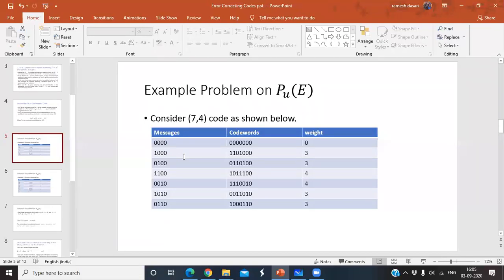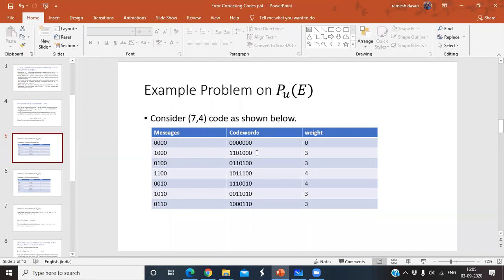Don't confuse. That means here my consideration is from the MSB side. So first is MSB, that is M0, M1, M2, M3, or M1, M2, M3, M4. So read from right to left actually. So 0, 0, 0, 1 like this, then 0, 0, 1, 0, 0, 0, 1, 1, 0, 1, 0, 0, 0, 1, 0, 1, 0, 1, 1, 0. Is it okay? Following or not? So when you take the message bits like this, the code words also follow, see, all-zero code word.